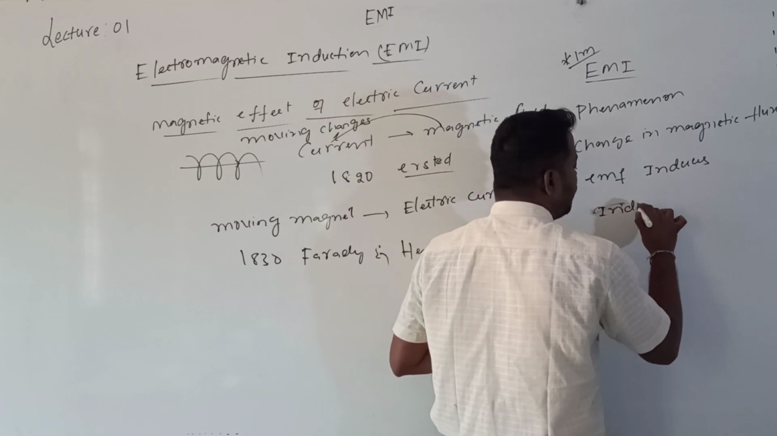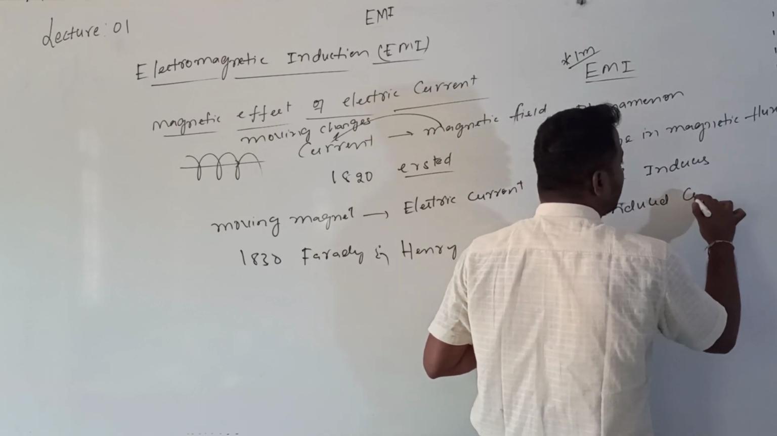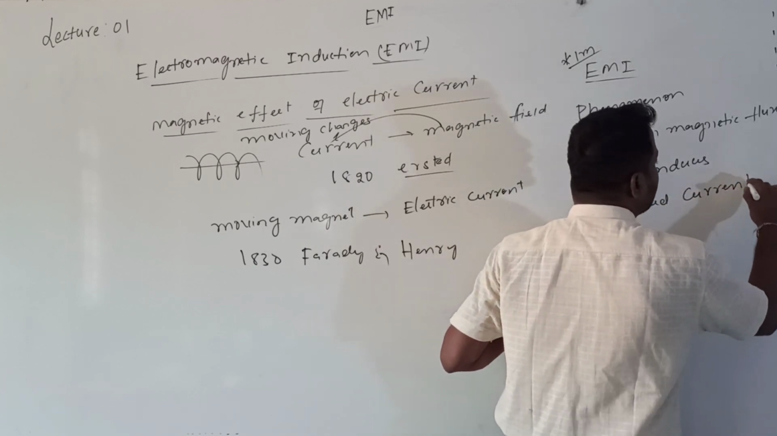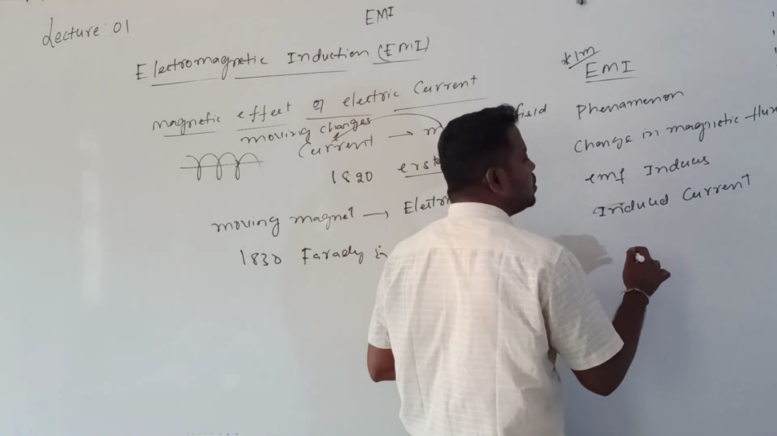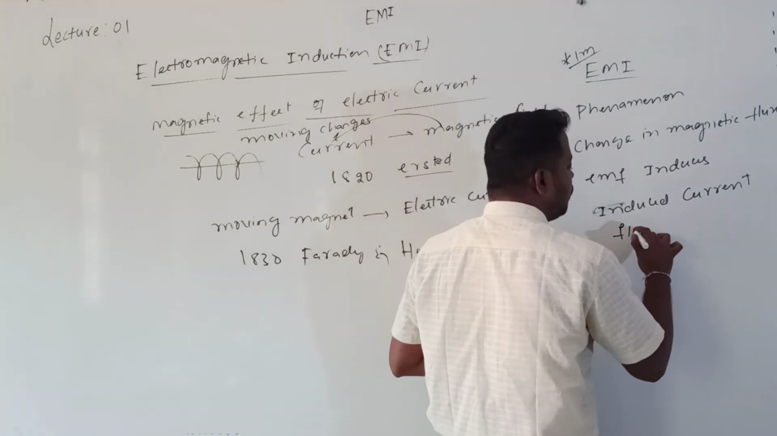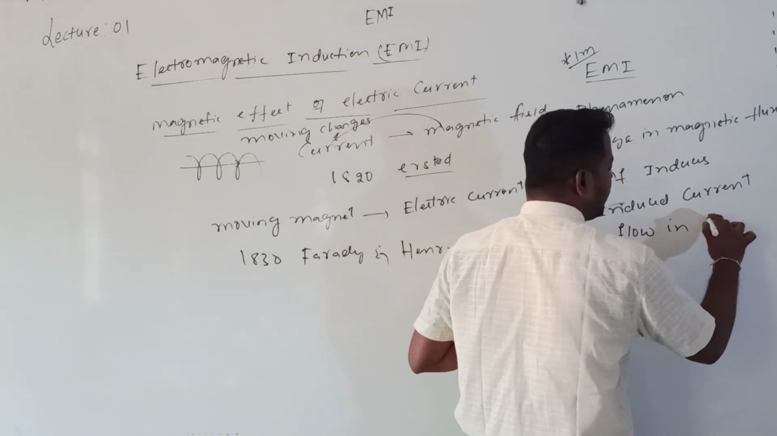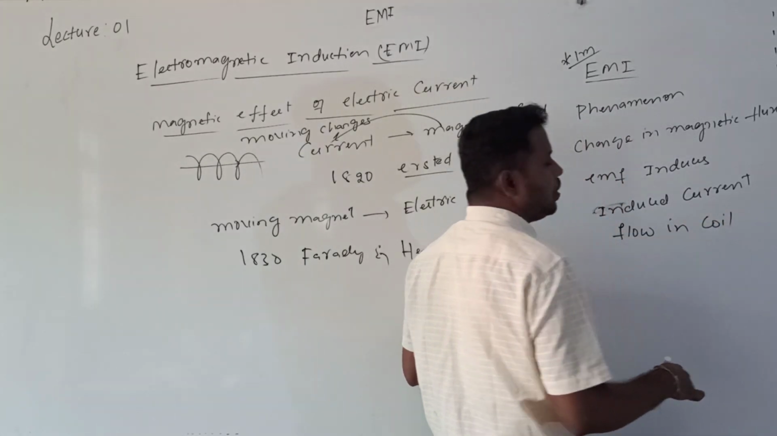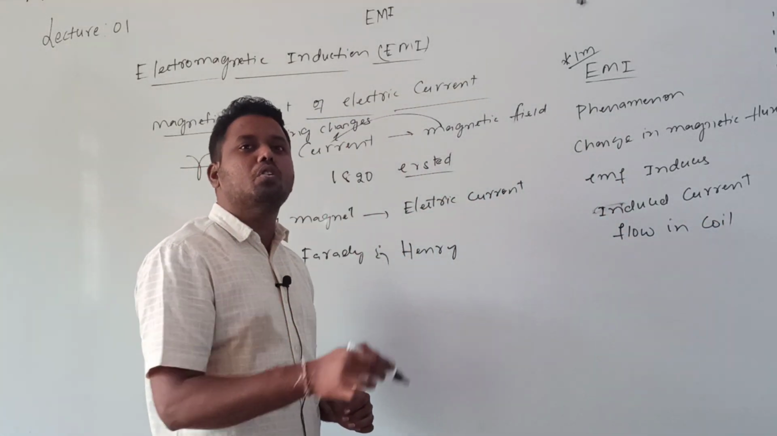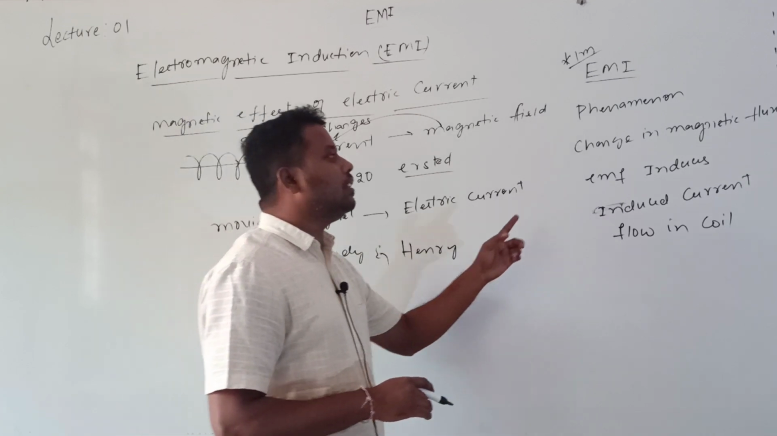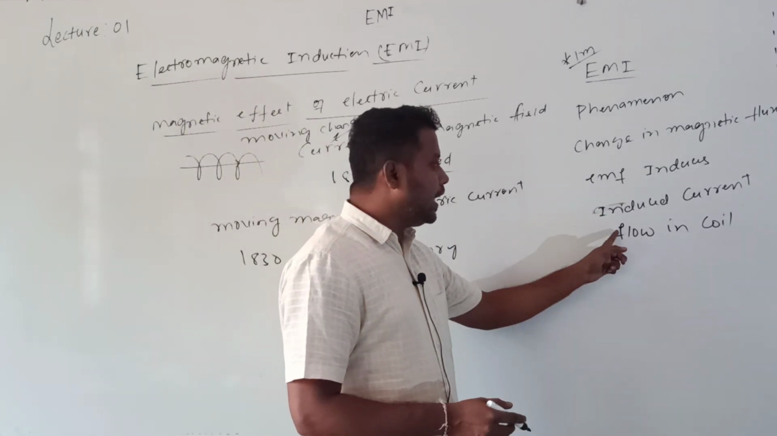Which current will flow? The induced current will flow in a conductor or coil, in a closed loop. Induced current will flow in a coil; better I will call it a coil. What is the meaning of coil? It means one closed loop, a closed path for the flow of current. Can I call it a coil?